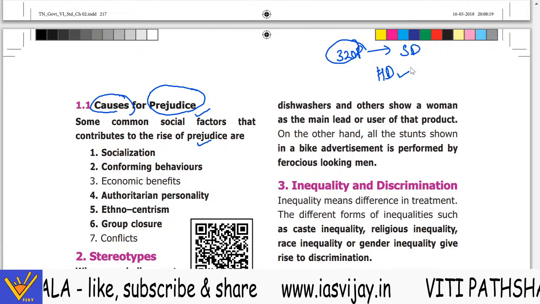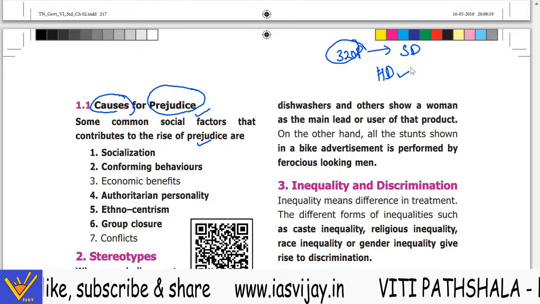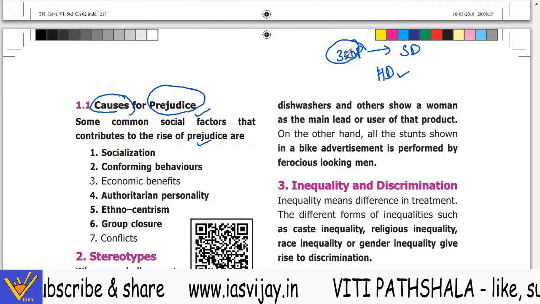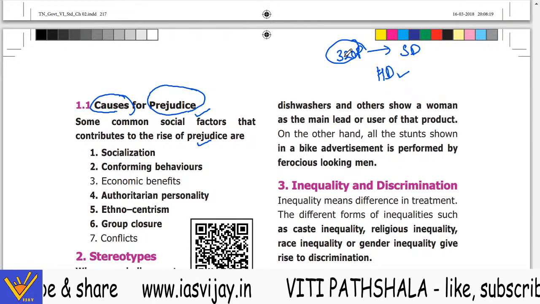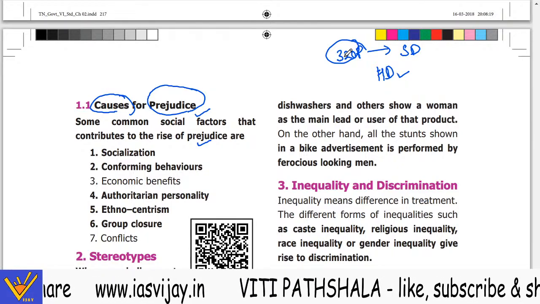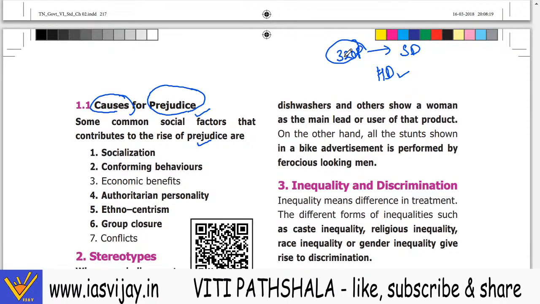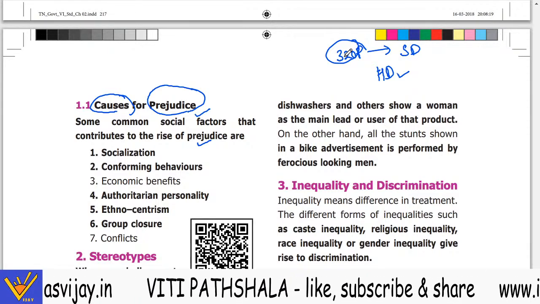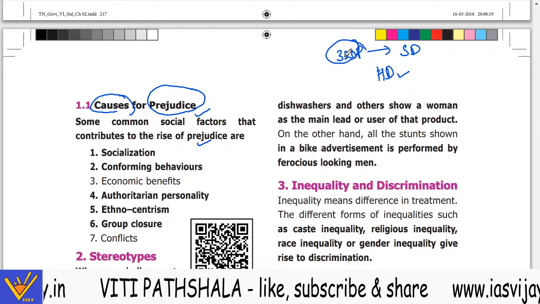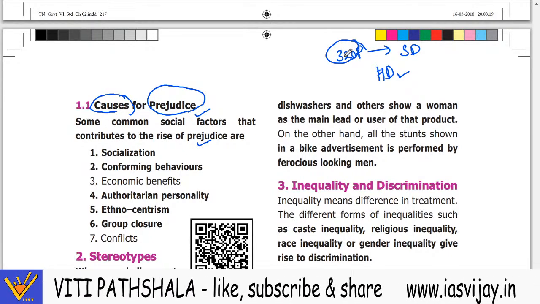Jab bhi mere ko time milega, main I would be conducting the class, aur aap baad mein bhi dekh sakte ho classes ko. So you can also watch these classes again. And there is a lot of network problem these days, so that's why also the syllabus is lacking.